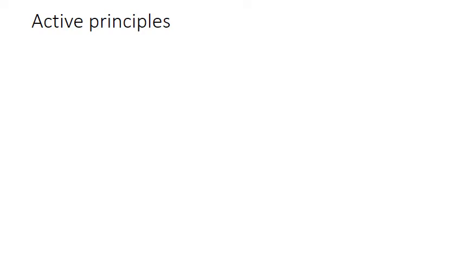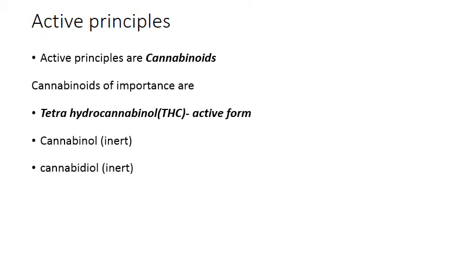The active principles in this plant are the cannabinoids, and the cannabinoids of importance are tetrahydrocannabinol, abbreviated as THC, which is the most active form which exerts its action, whereas the other two, cannabinol and cannabidiol, are inert.